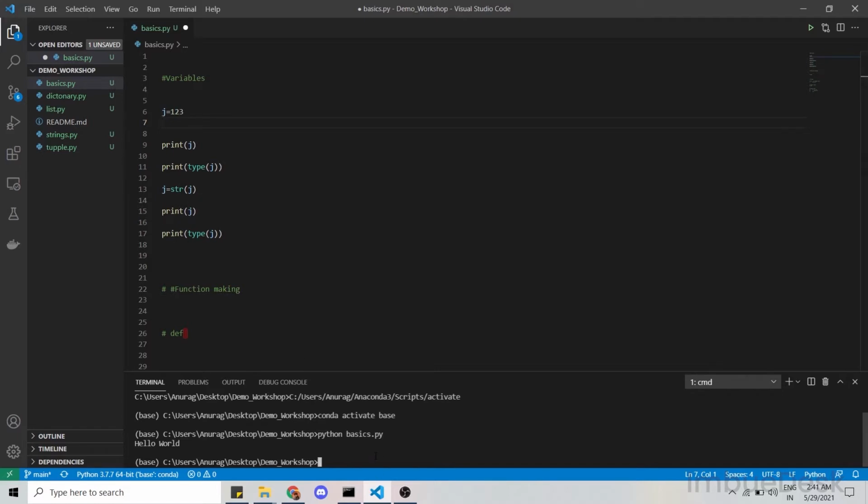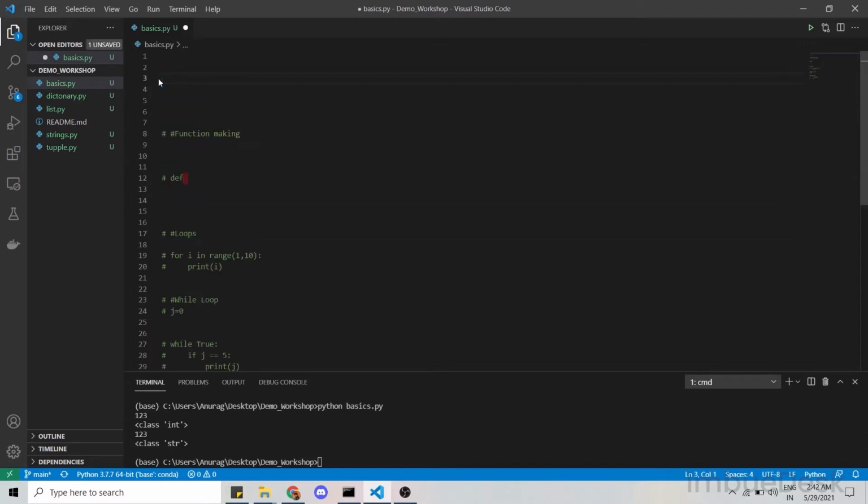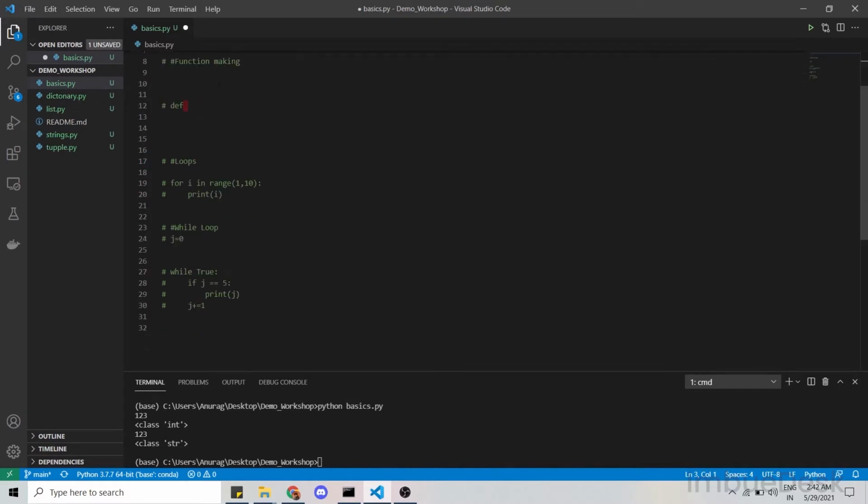So now I will run it again. Oh, I didn't save it. Wait, let me save it. Okay, I have saved it. So first of all, 123 is of class type int, as I have specified. After typecasting, it became a string. Okay, so I think variables are also pretty much clear, and moving on.